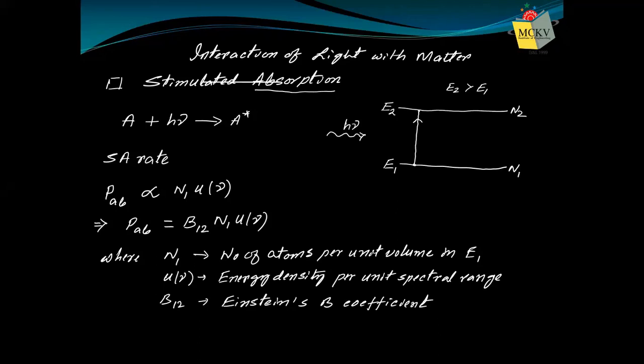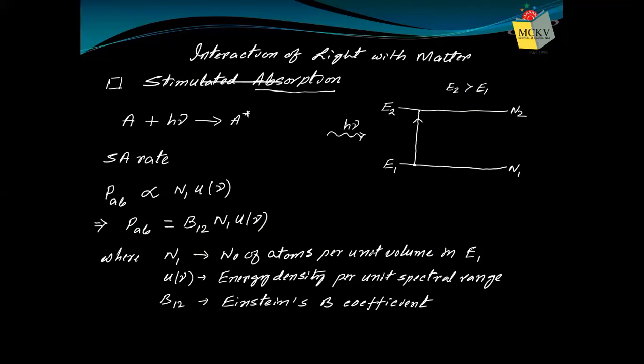So let's understand what I want. I want the rate. Rate means how fast the atoms from E1 are moving to E2. Here, by number I mean number per unit volume. That's why it is defined in that way. That means how fast the atoms are excited to high energy levels. So that rate I am calling P absorption. I'm giving it the name P absorption.